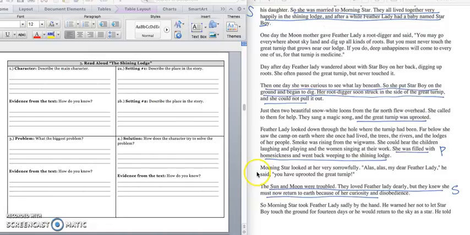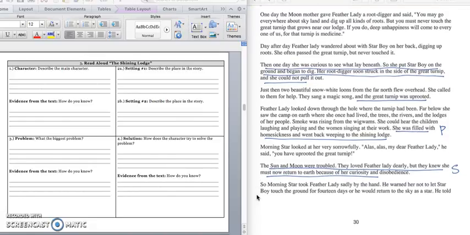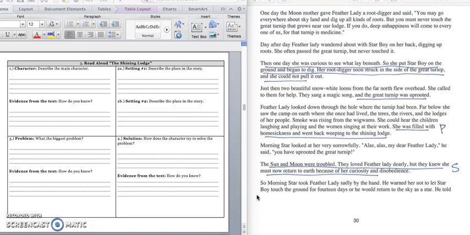We're at the bottom of the page. Morning Star looked at her very sorrowfully. "Alas, alas, my dear Feather Lady," he said, "you have uprooted the great turnip." The sun and moon were troubled. They loved Feather Lady dearly, but they knew she must now return to earth because of her curiosity and disobedience.